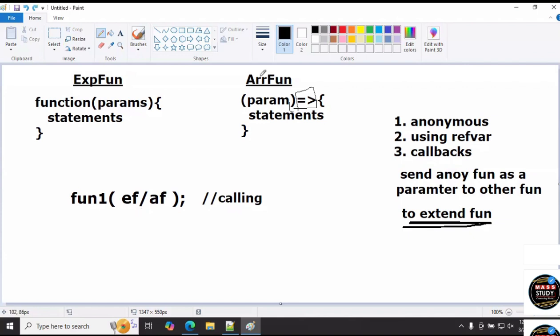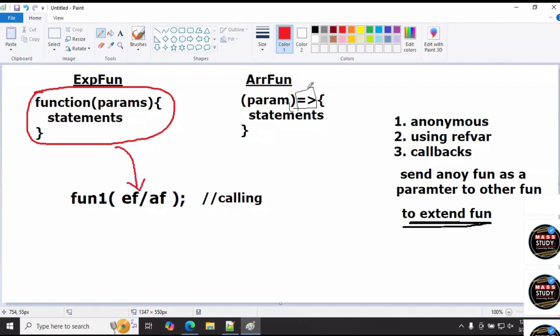Where is your instruction, sir? That is what I'm saying: this total function you have to write here. Otherwise, this total function you have to write here. And if the situation demands, sir, we can write both also: an expression function, comma, an arrow function is also possible.